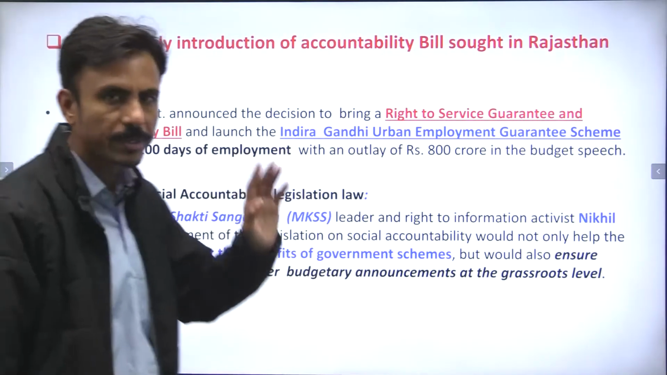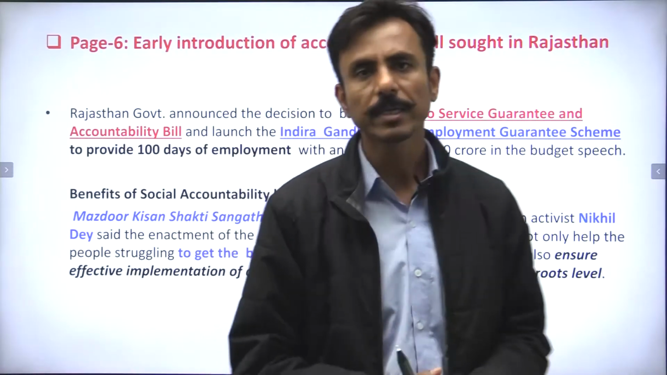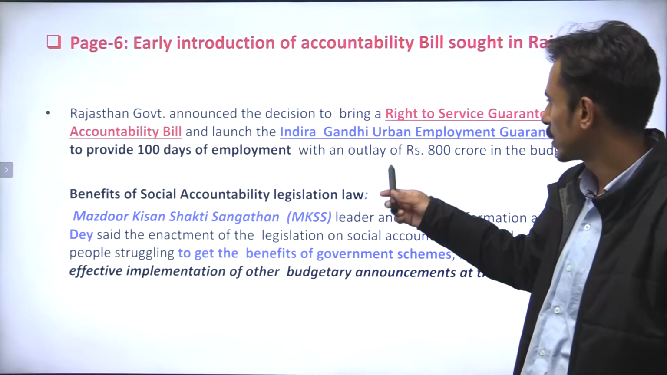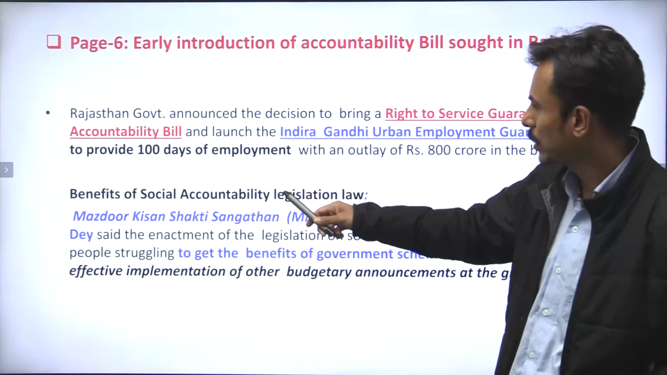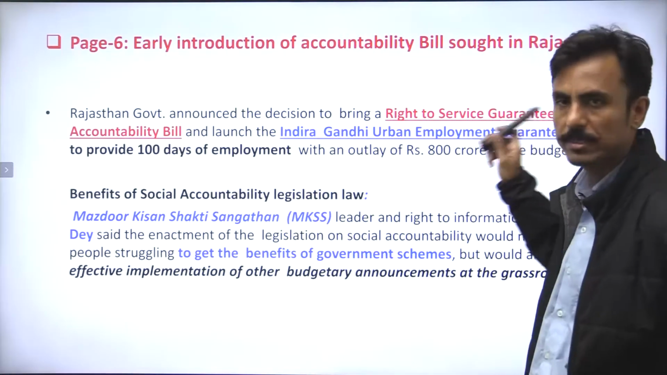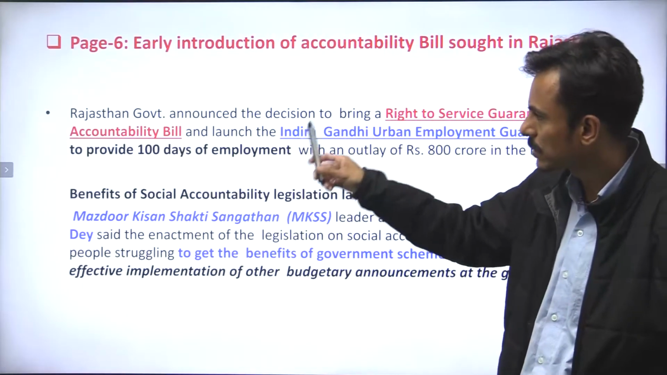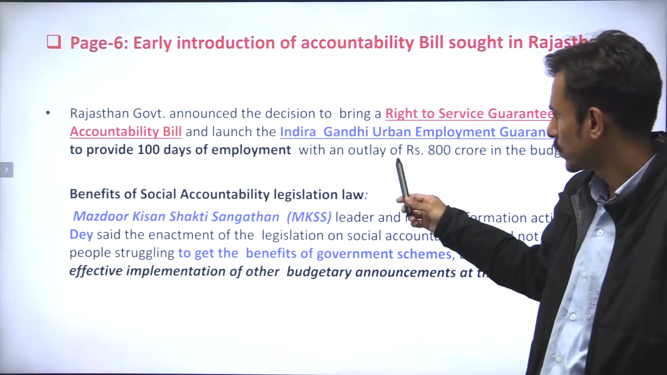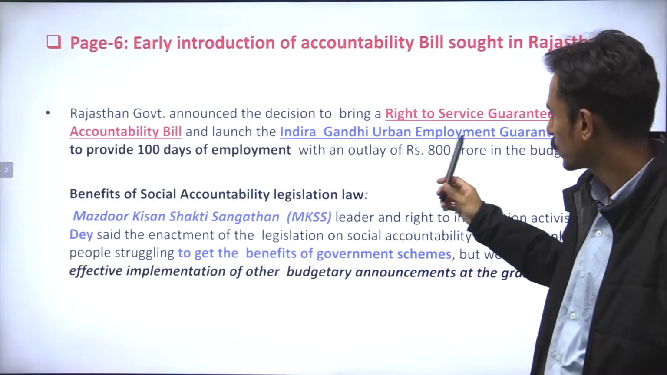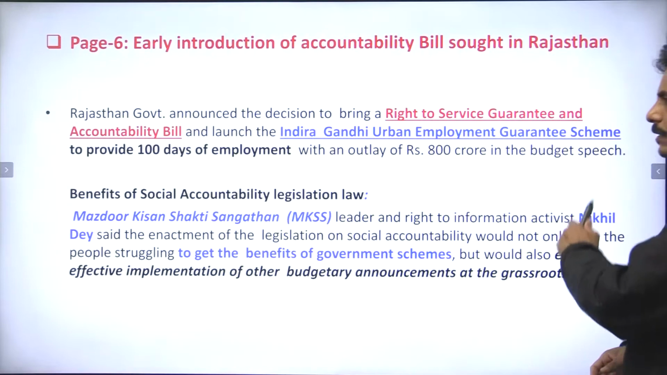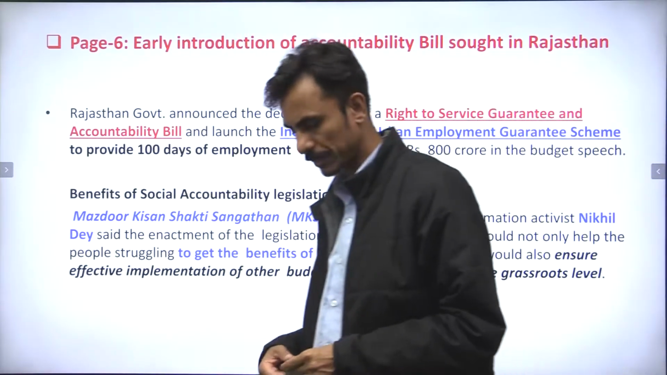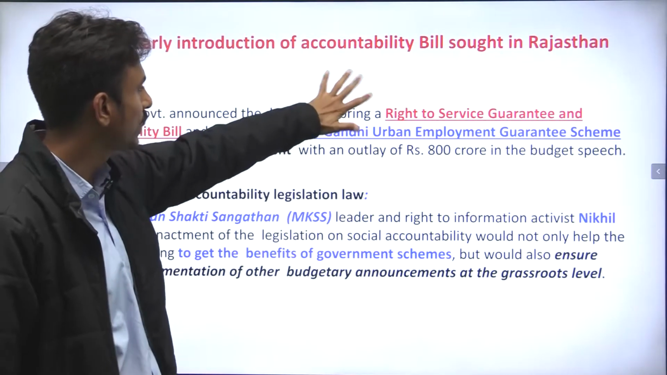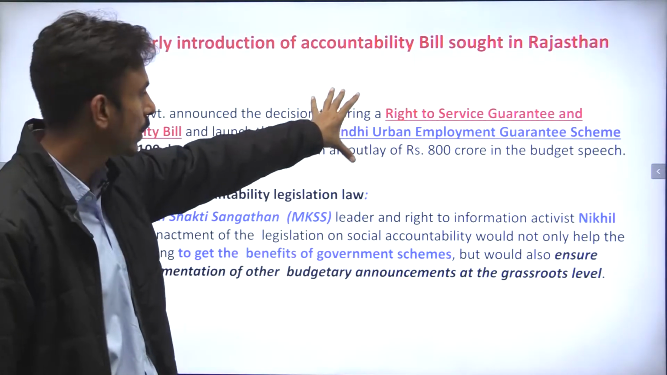So as you have MGNREGA, which provides a guaranteed 100 days of employment, similarly there would be an Indira Gandhi Urban Employment Guarantee Scheme. That means 100 days of guaranteed employment in urban areas, right? So they have decided an outlay of 800 crore rupees in the budget speech. So these are the two important announcements made in the recently held budget session